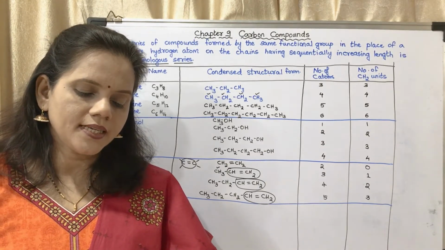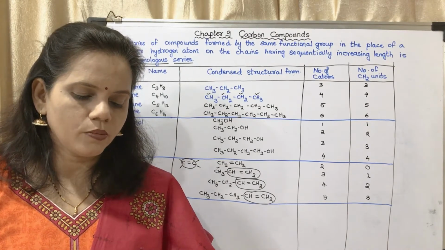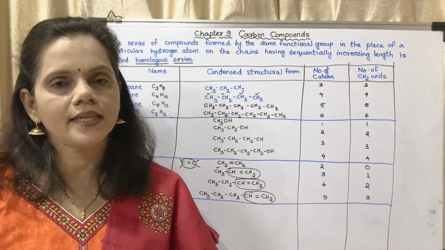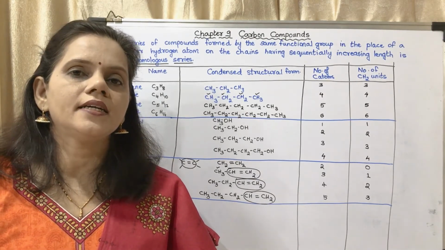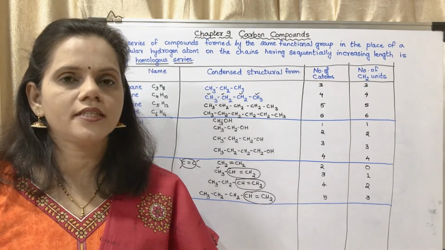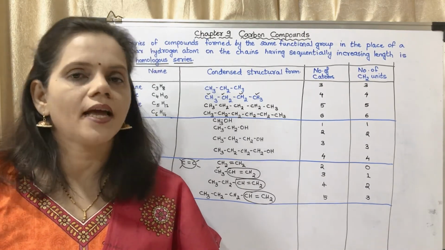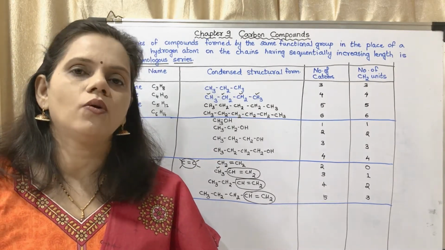By how many CH2 units do the formulae of first 2 members of homologous series, methane and ethane, differ? Methane is CH4, ethane is C2H6. So there is a difference of 1 C and 2 H. So how many CH2 units? 1.